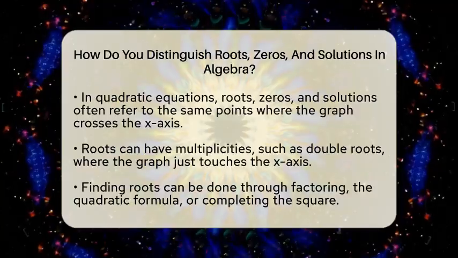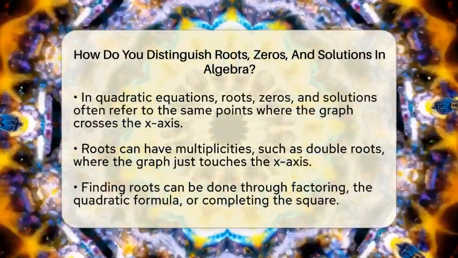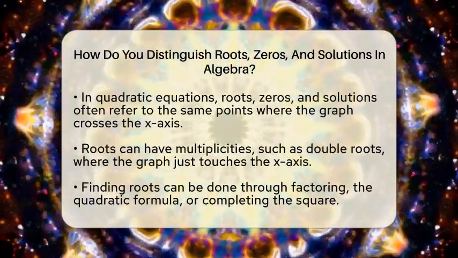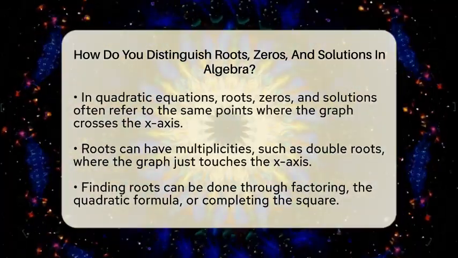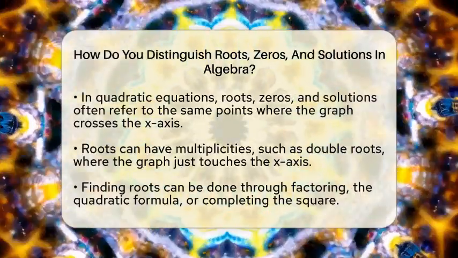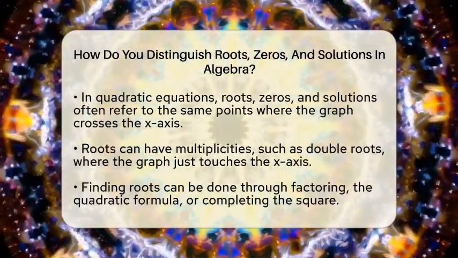Zeros are similar but focus more on the function itself. A zero is an input value where the function's output is 0. So, for the same quadratic, the zeros are the x-values where the function hits 0, which are the same as the roots. Solutions are the answers to the equation you are trying to solve.